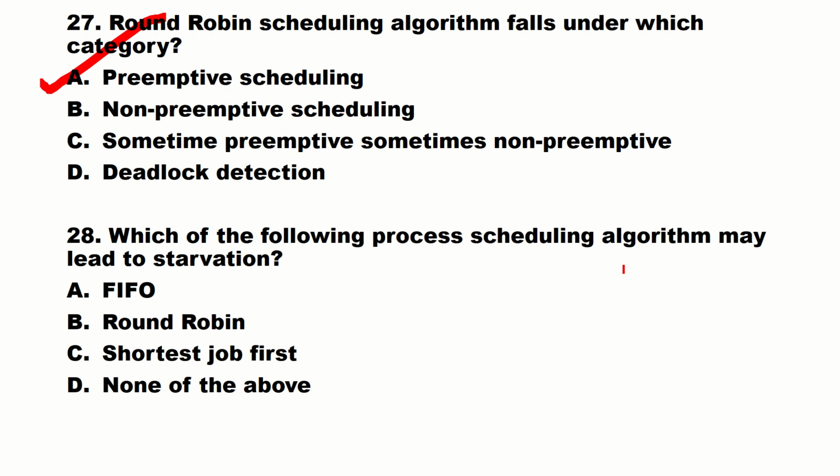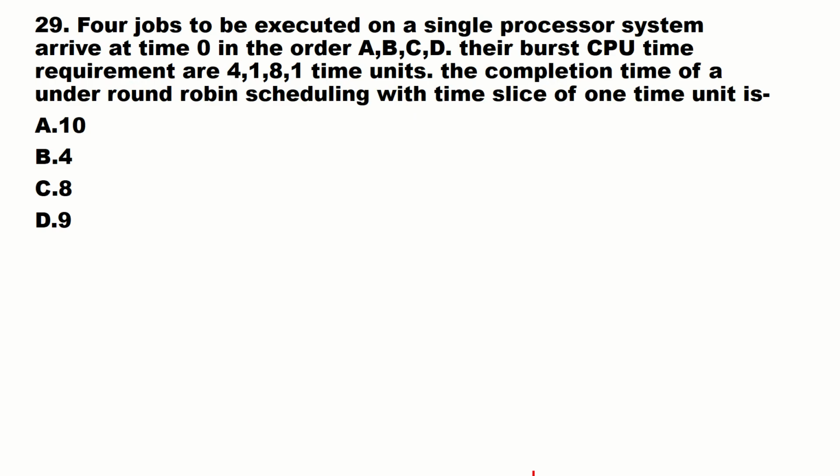Which of the following process scheduling algorithm may lead to starvation? FIFO, first in first out, round robin, shortest job first, none of the above. The correct option is shortest job first. That may lead to starvation. That means it take long time to complete. Even if it is a long process, it will take very long time to complete.